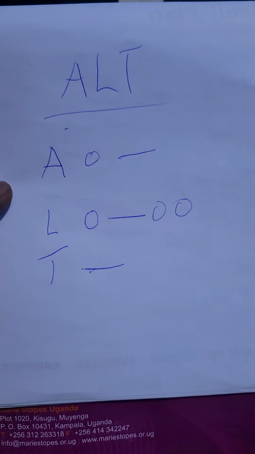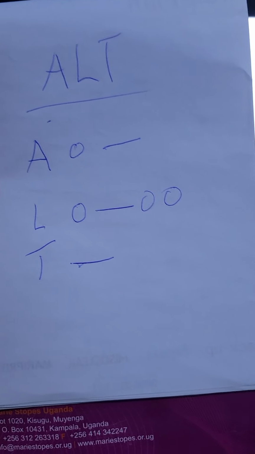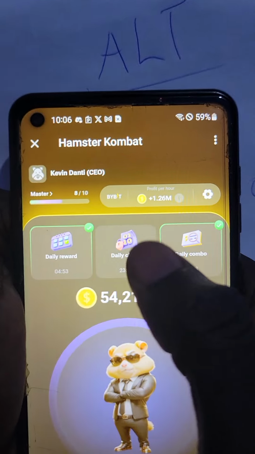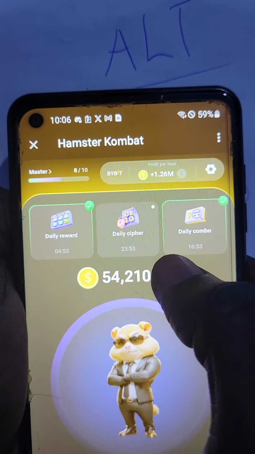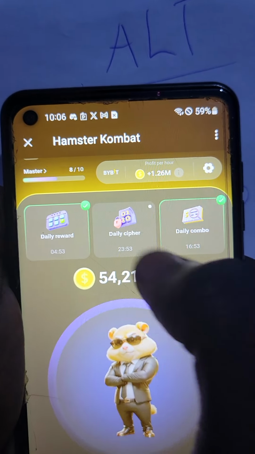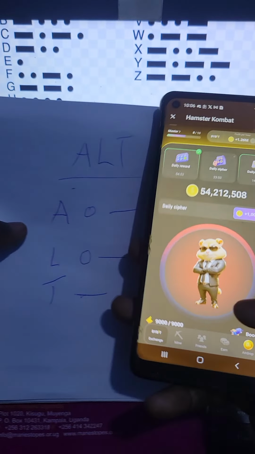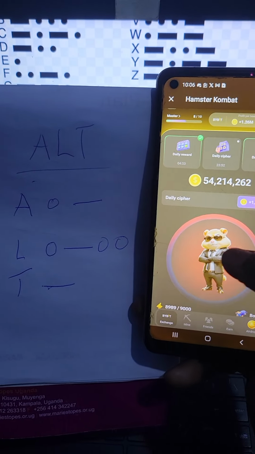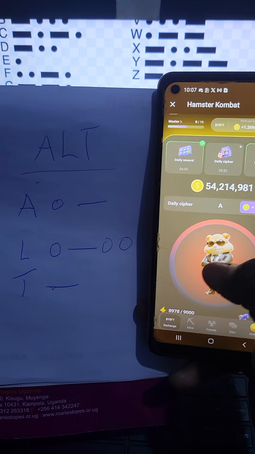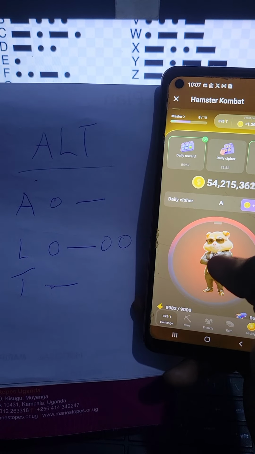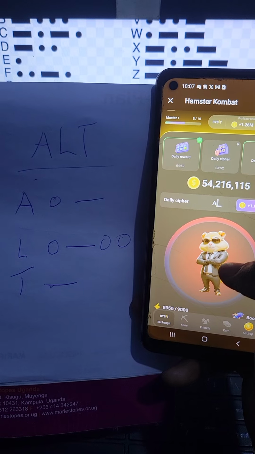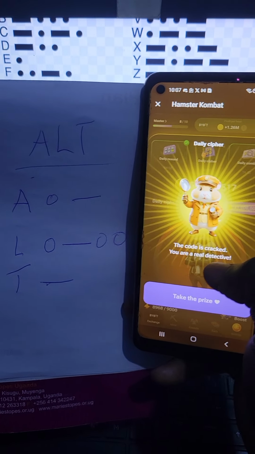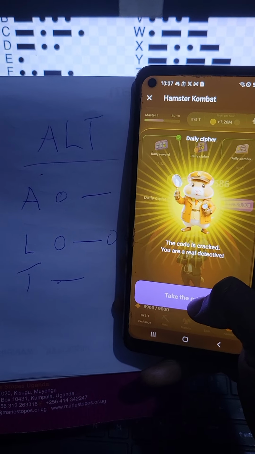Now let me get the phone and we enter these Morse codes. Today's word, I guess it's very simple. As always, click here in the middle where you see Daily Cipher. Click there and then we enter these Morse codes. We said A: tap, long press, that's A. Then L: tap, long press, tap, tap, that's L. Then T, you long press. And the word is alt, so alternative.